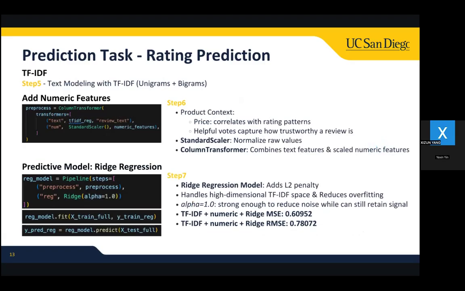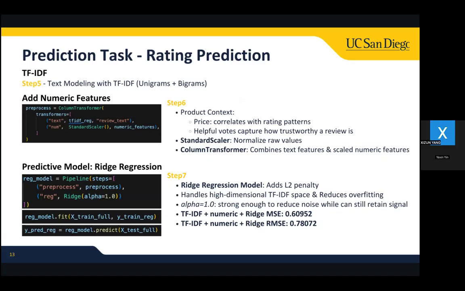For generating the improved model, we also first apply TF-IDF as we did for sentiment classification. And then step 6, after building the baseline text-only model, we noticed that TF-IDF captures review meaning, but it ignores important product-level information. For example, price often influences how customers rate a product, like very cheap items tend to receive more extreme ratings. Similarly, the number of helpful votes a review gets can reflect how reliable the review is. So to incorporate this additional signal, we added 2 numeric features, price and helpful vote.